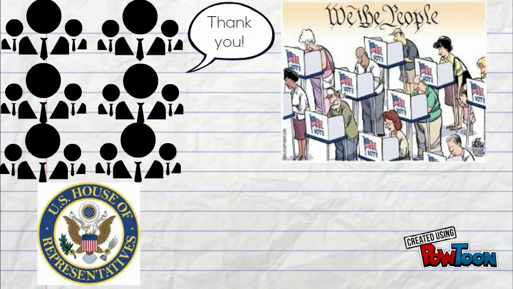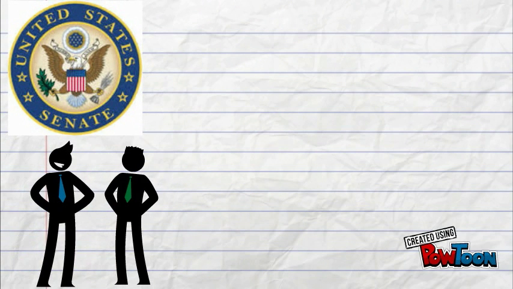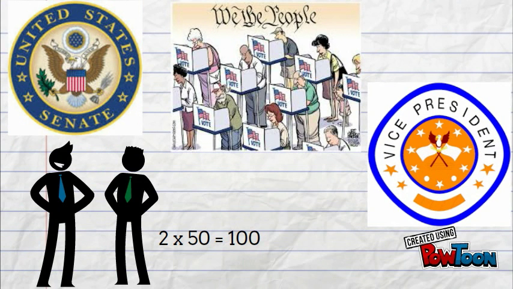The leader of the House is known as the Speaker and is the third in line to the presidency. The Senate is made up of 2 senators from each state, totaling 100 members. Members are elected by the citizens of their state. The President of the Senate is the Vice President, who only votes when the Senate is in a deadlock.